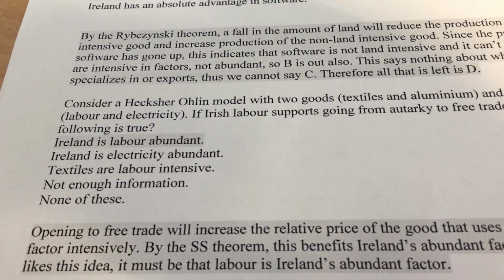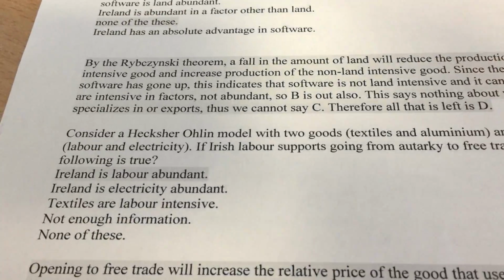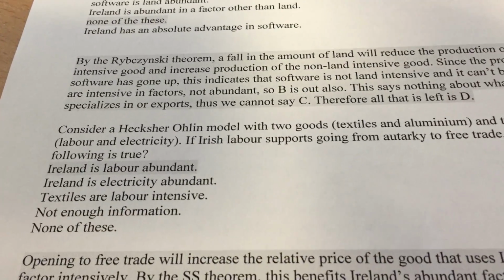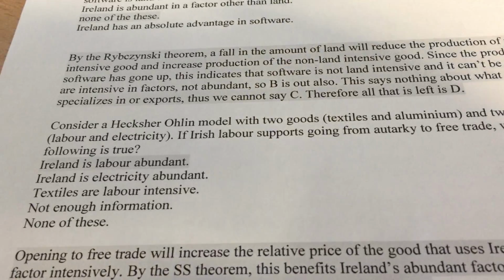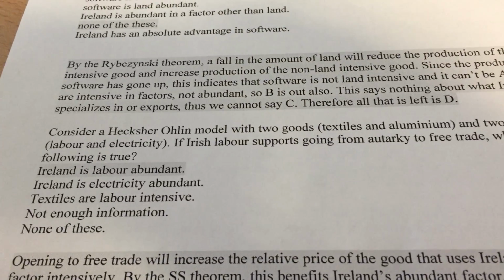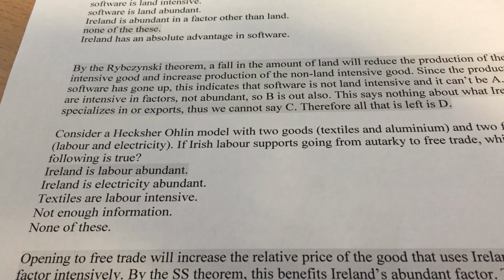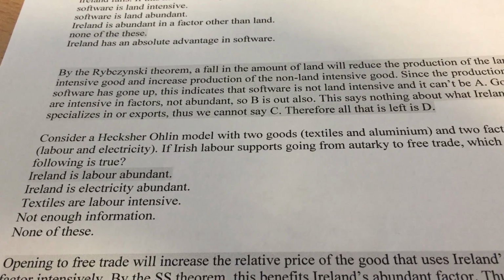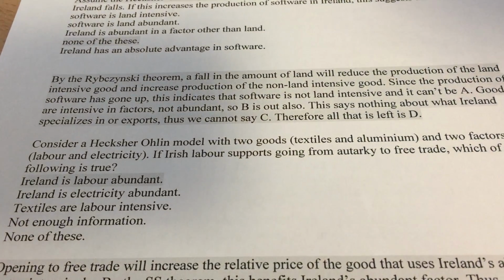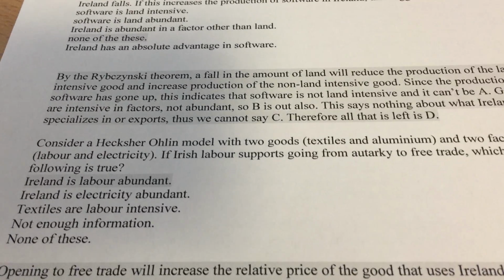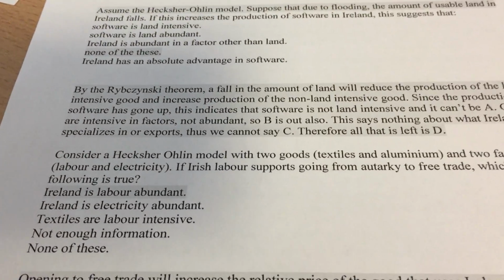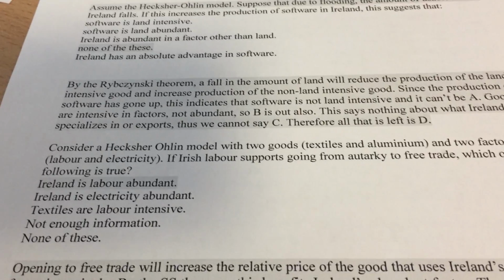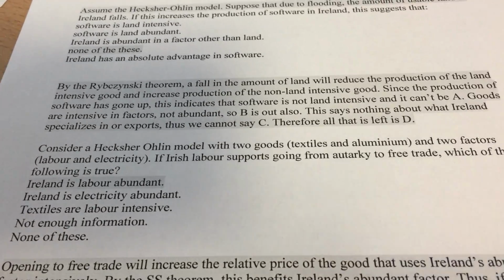Which of the following is true? Ireland is labor abundant. Yes, that's true. Ireland's electricity abundant. Nope, false. Textiles are labor intensive. We don't know anything about that. If we knew which good the country was exporting, then we would know, oh, the exported good uses its abundant factor, which is labor, intensively, but we're not given that. Not enough information? Well, that's not true. We do know they're labor abundant, none of these. So we know that Ireland is going to be labor abundant.